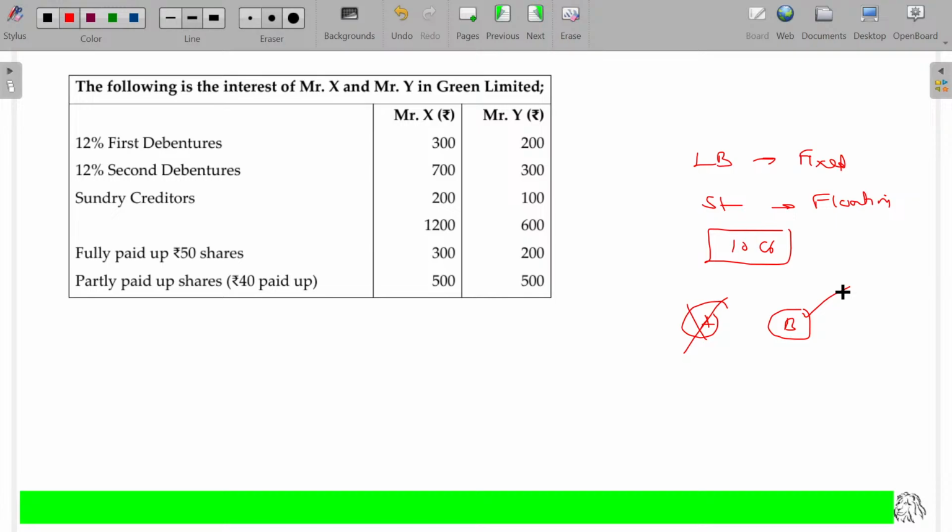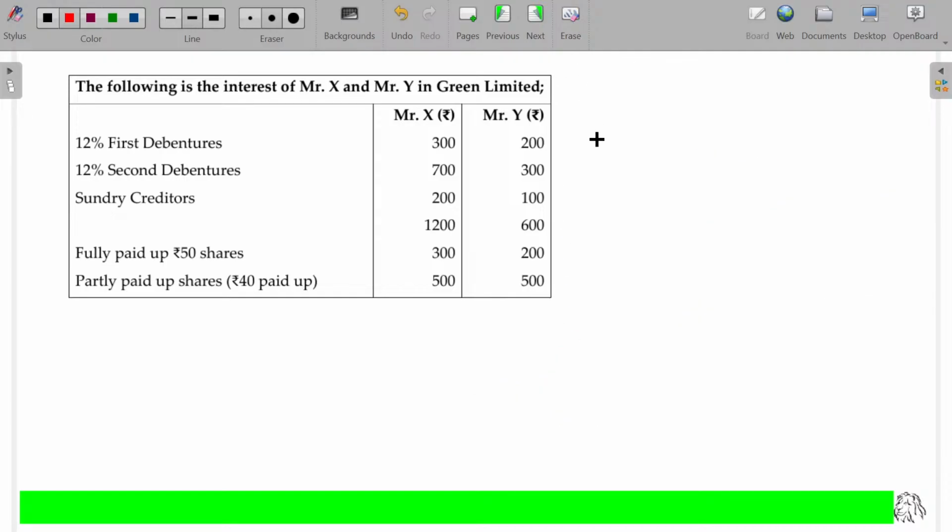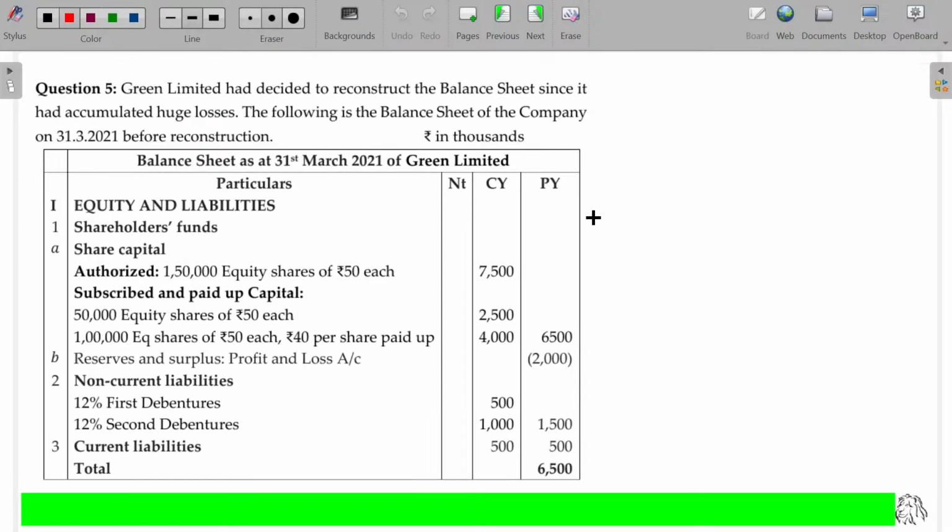First debenture will have the earlier right than the second debenture, usually. So secured creditors fall under the first category, then debenture holders under the second. Among debenture holders, the first debenture holder gets first and then the second. That's the right. Hope now you can understand the terms first debenture and second debenture.